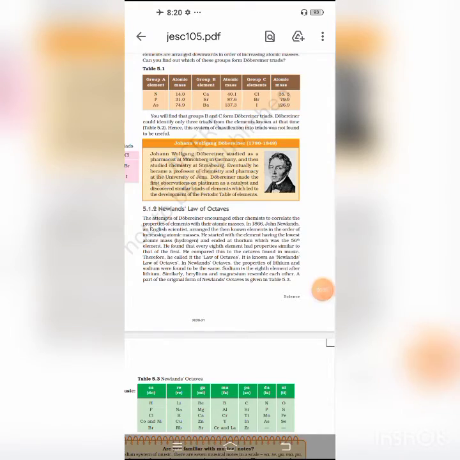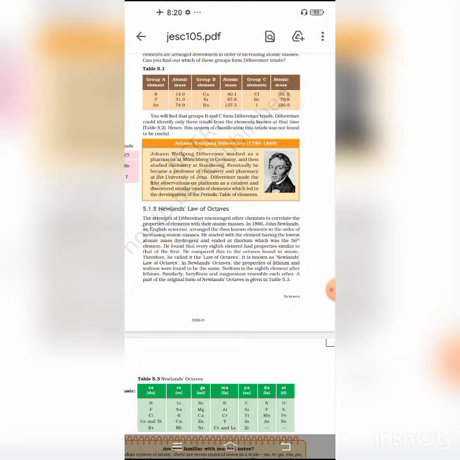Okay, now students, we discuss another table. This is Newlands' octave rule. Okay, so students, according to Newlands' law of octaves, when the elements are arranged in increasing atomic masses, the eighth element starting from a given element is a repetition of the first element, like the eighth note in an octave of music.